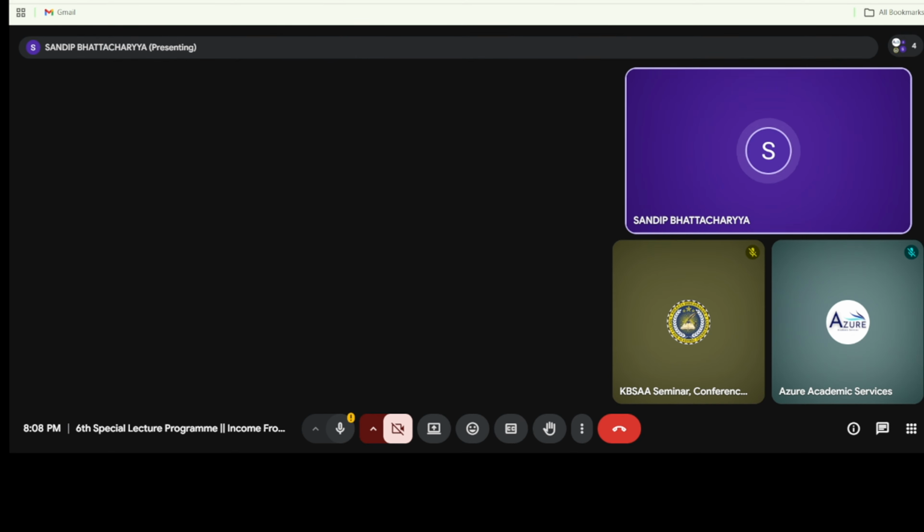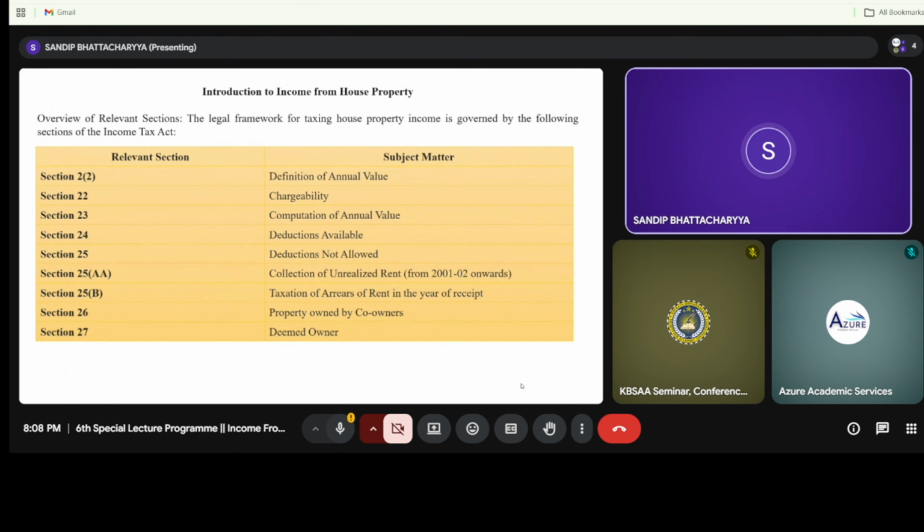Next is section 26, the property owned by a co-owner. Who is a co-owner, and what the relevant provisions regarding the co-owner are, we will see later on. And next is section 27, called deemed owner. The deemed owner concept applies when the house property is transferred in favor of some person without adequate consideration, right? So that person is called the deemed owner.